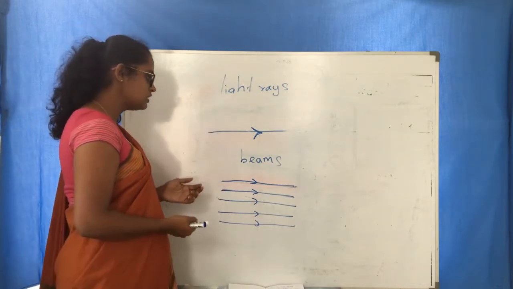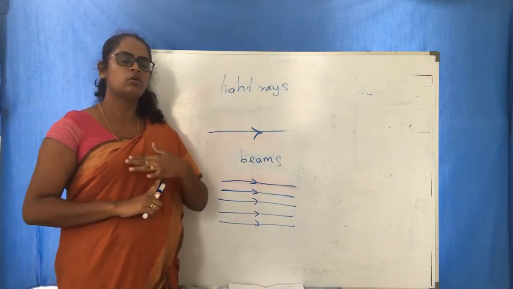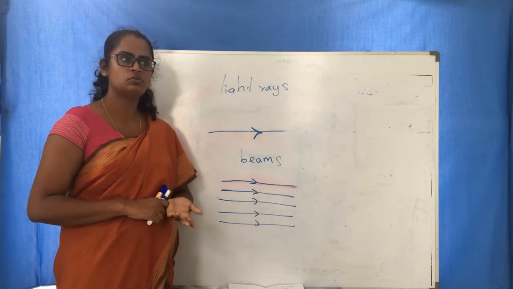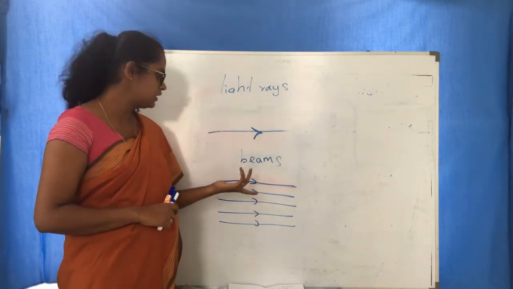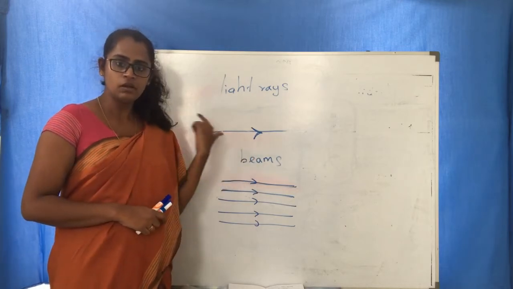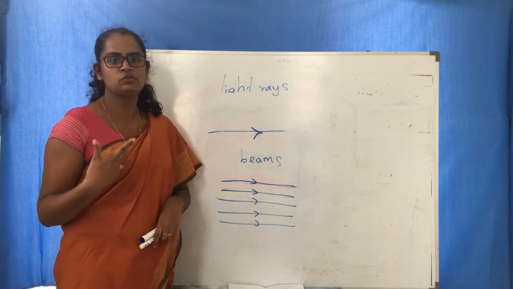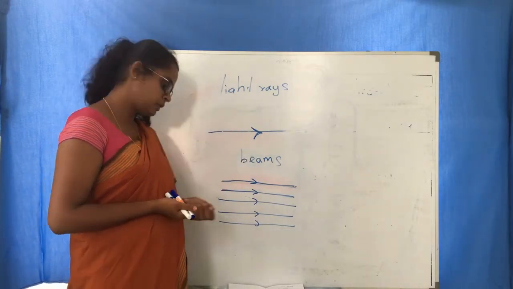Okay? So now these are the main things we have to learn. First you learn what you want to see something. How can we see? Then the transmission through objects. Then the light rays and beams. Okay? Then you have the application of light. What are the uses of light? අපි light වලින් ගන්න ප්‍රයෝජන මොනවද?